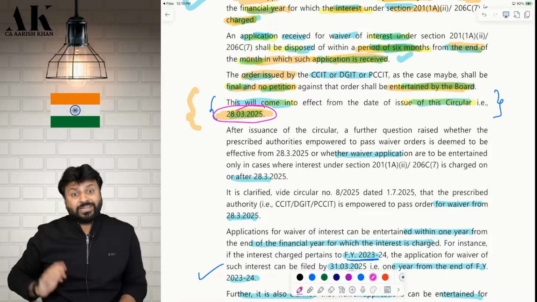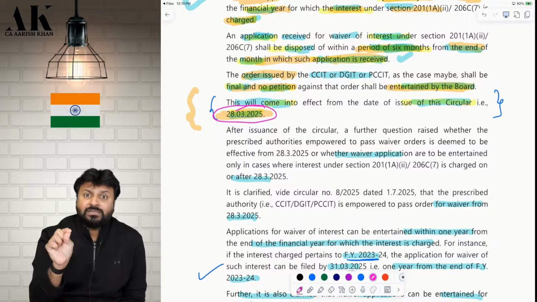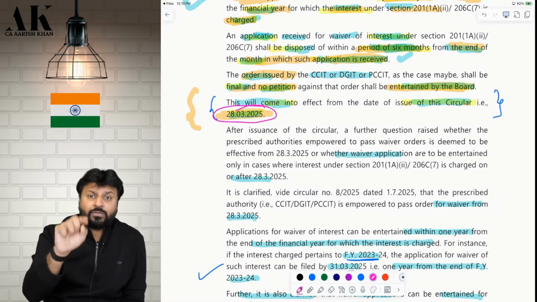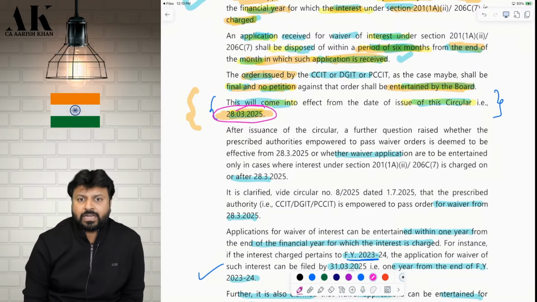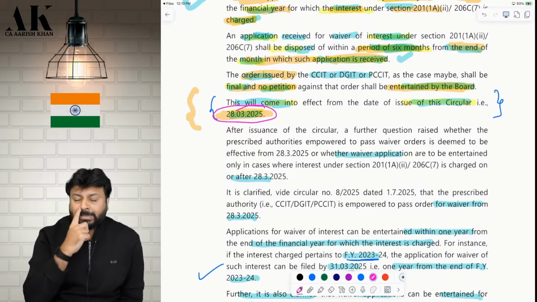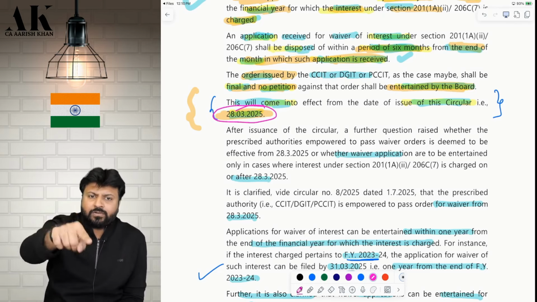There is a difference between the two sentences. Again, I am saying, will the officer start to pass the order after 20th March, or will they only waive interest which is levied after 20th March? So the CBDT has clarified that also. They will pass the order after 20th March. Even if the interest is pertaining to an earlier period, it will get waived.